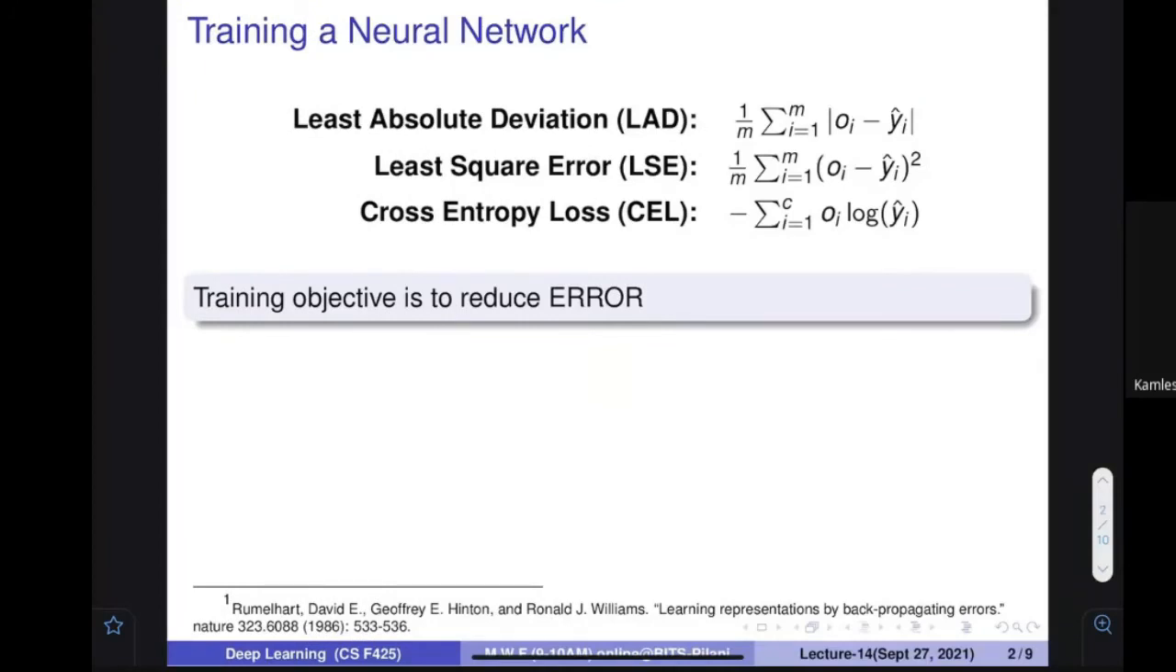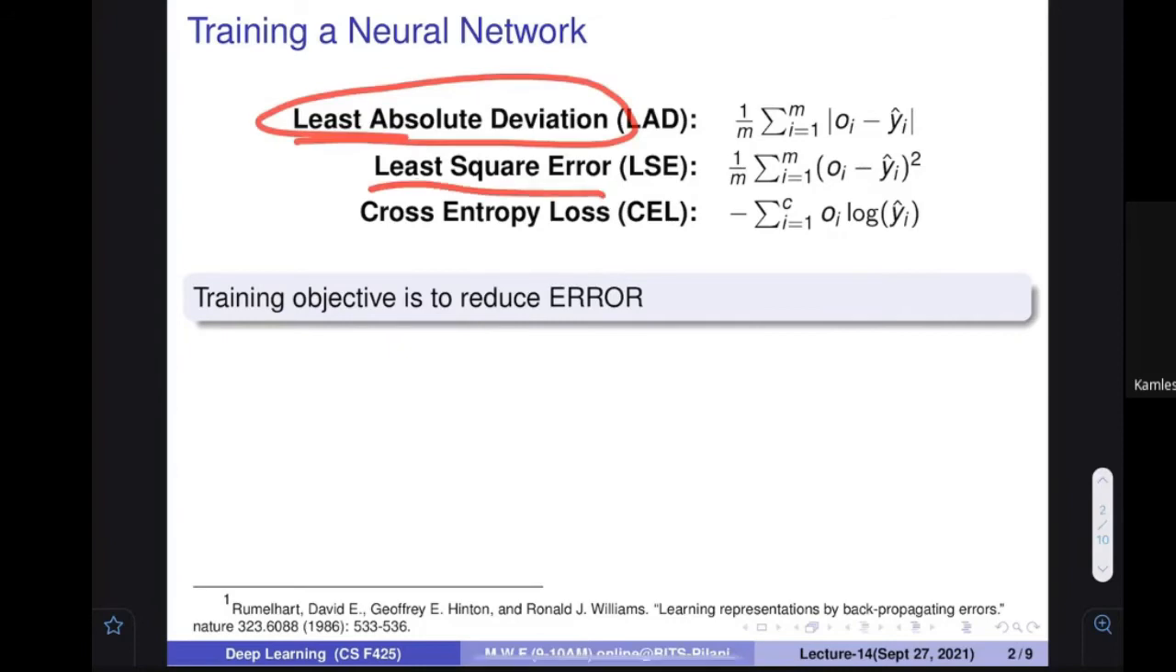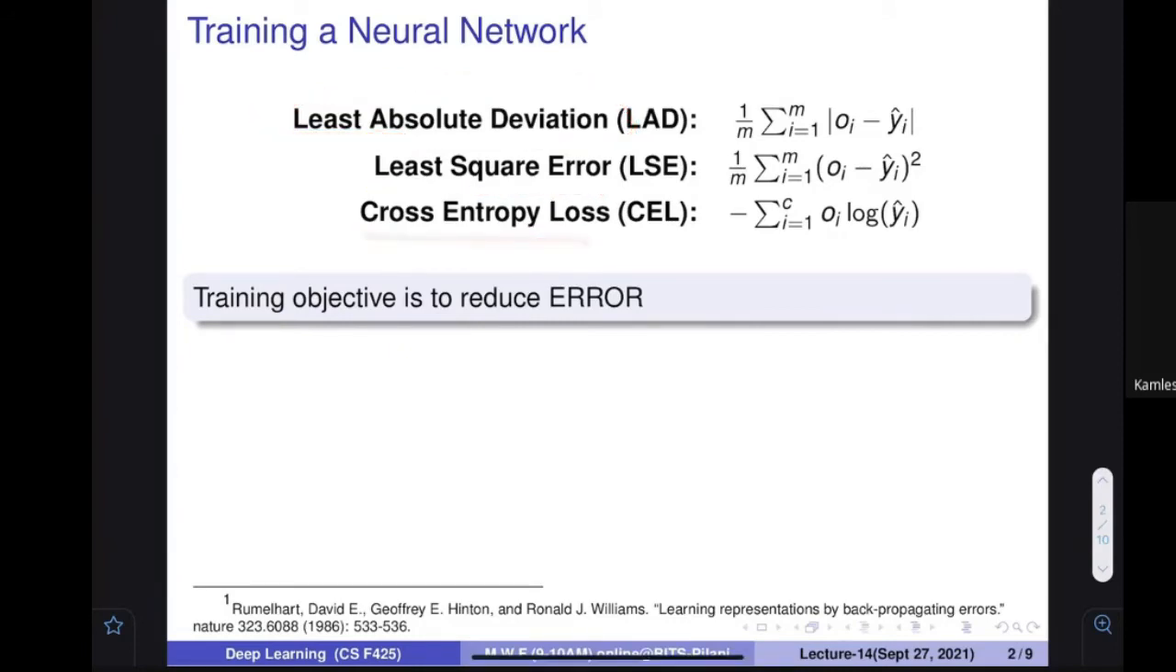You know that there are various kinds of functions that we want to optimize, because ultimately whenever you make a network, your objective would be to reduce the error or loss. And the loss can be defined in many ways. One is the least absolute deviation, or the least square error, or cross entropy loss.